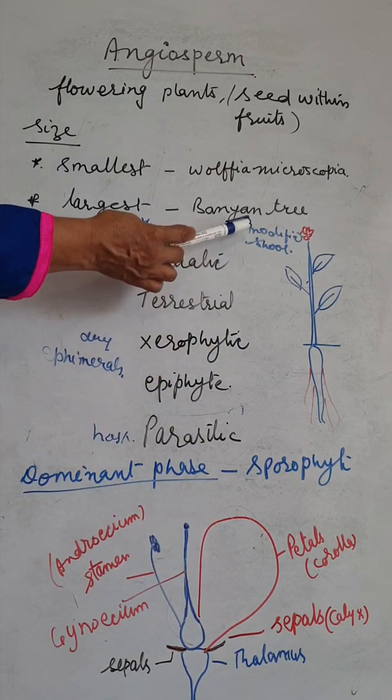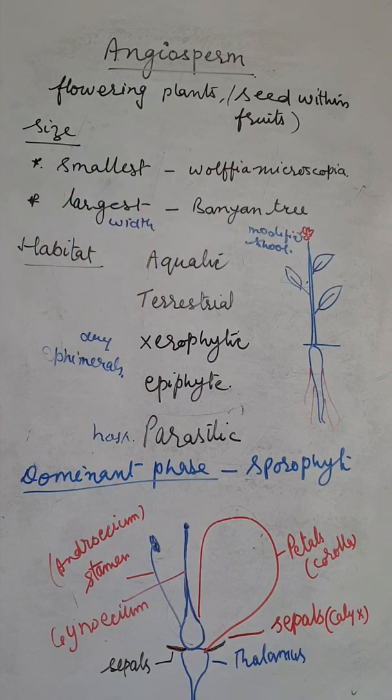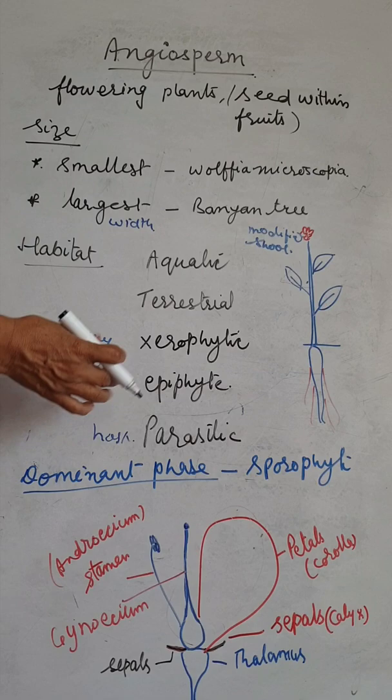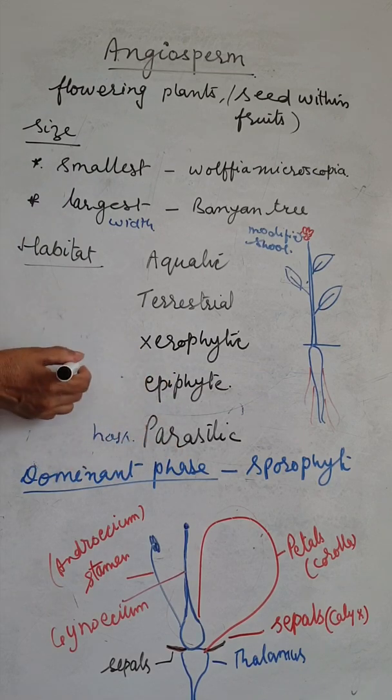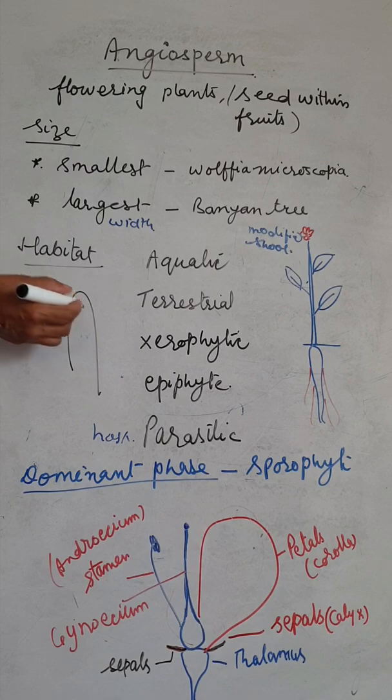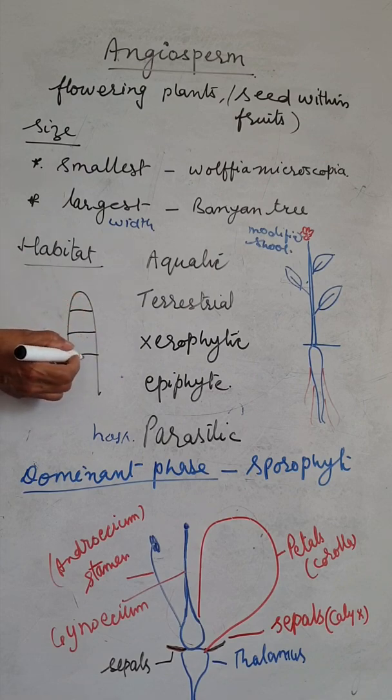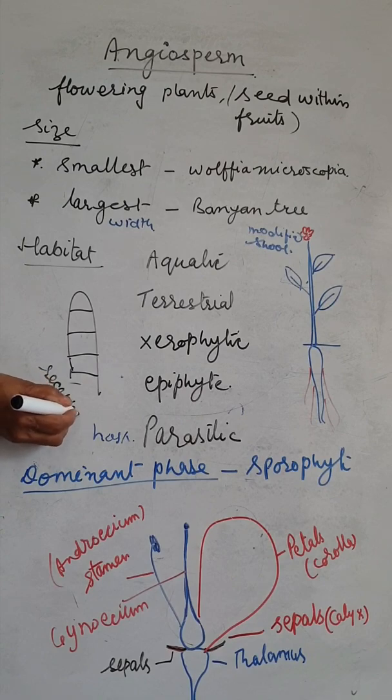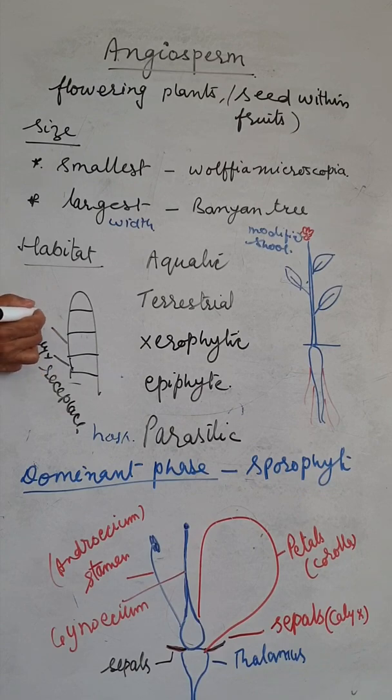Just as I said, the flower is a modified shoot: if we elongate the flower, it is arranged like a shoot. These are the nodes. As I showed in the diagram, the lower one is the receptacle, then calyx, then corolla, stamen and the pistil.